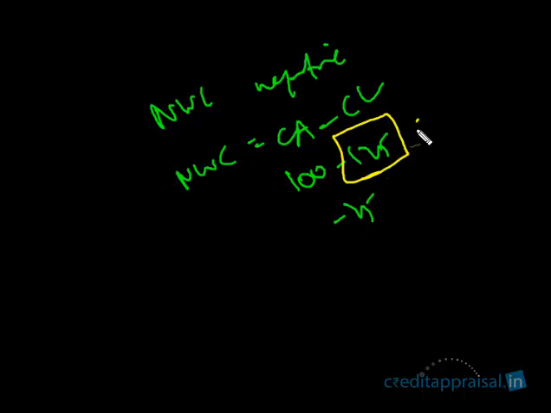Why will the current liabilities be high? What are current liabilities? We simplified it as either from the bank side, CC, or from the creditors. There are other items also, but for simplicity, let us assume these are the two items. When the requirement from the current assets is only 100 lakhs, why would anybody give 125 lakhs? Whose fault is it that you made 125 lakhs available to the company?